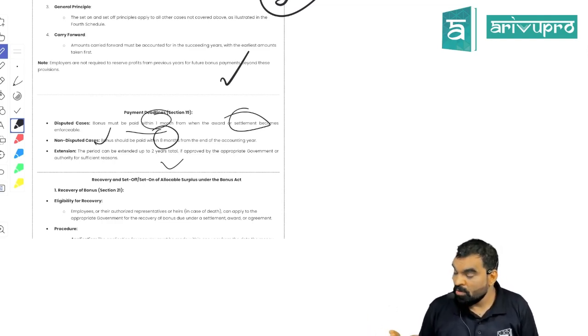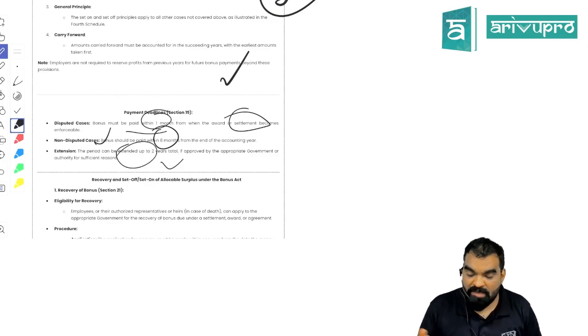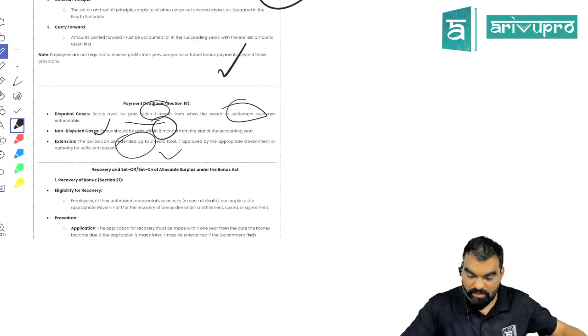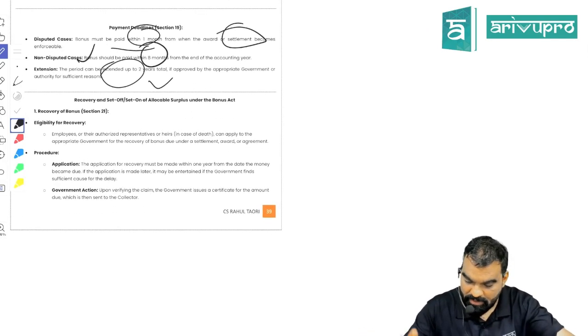Point number 1. Point number 2, if there is no dispute, you have to get it paid within the period of 8 months from the end of the accounting year, and in any case, extension can be up to a maximum of 2 years, right? Right, students?